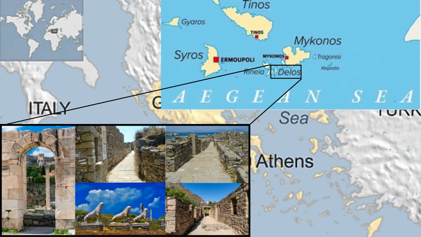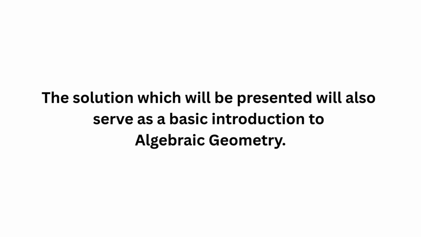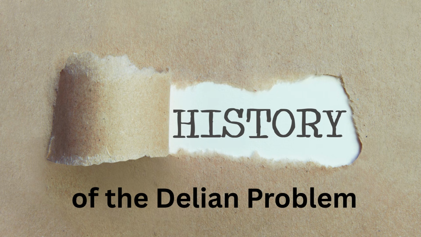Using abstract algebra, it will be shown that a solution under the given conditions is impossible. In doing so, my presentation will also serve as a very basic introduction to algebraic geometry. First, let's understand the Delian problem and its history.